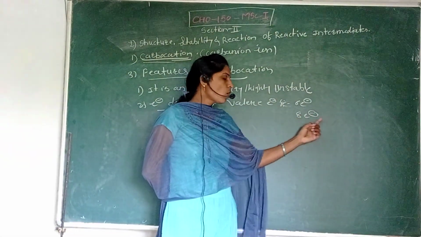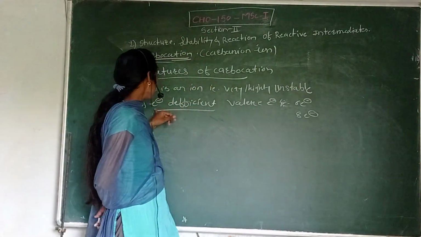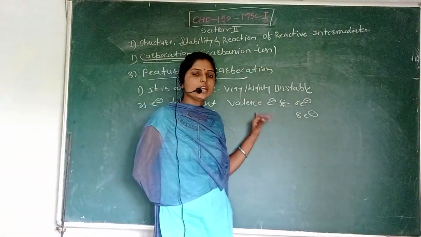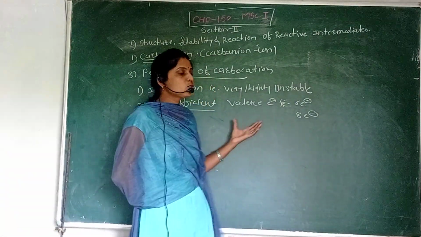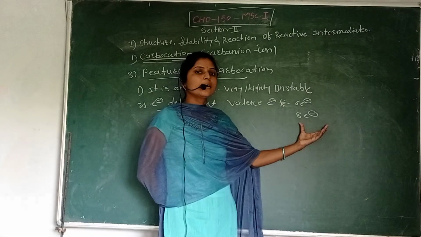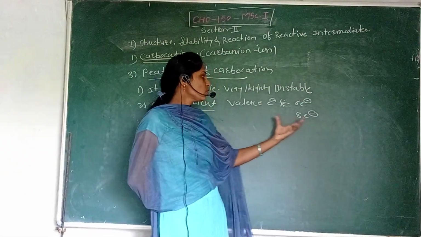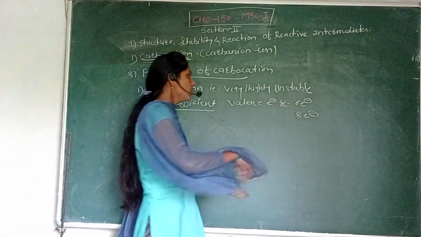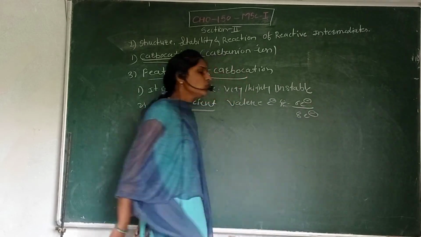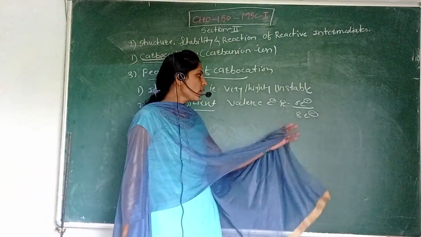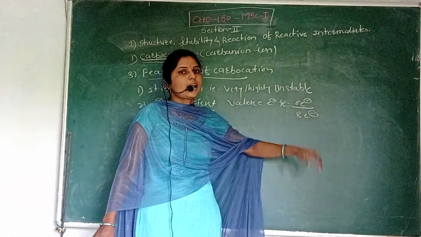Carbocation is an electron deficient species. That's why it is incomplete in its octet and highly reactive. In the valence shell only 6 electrons are present. That's why it's highly reactive.